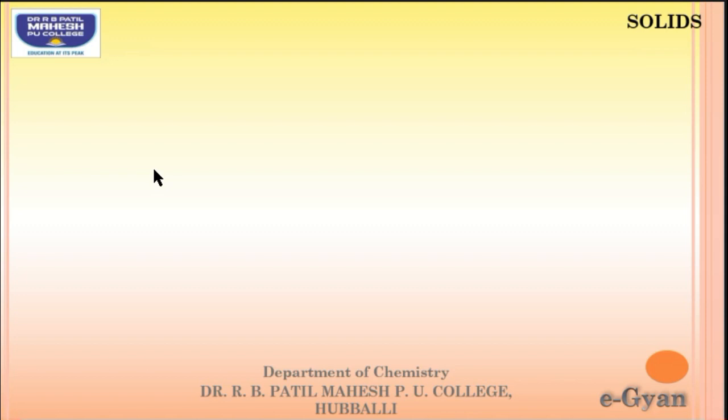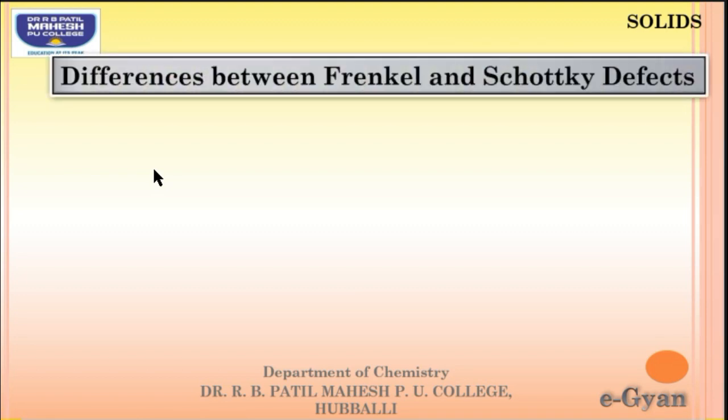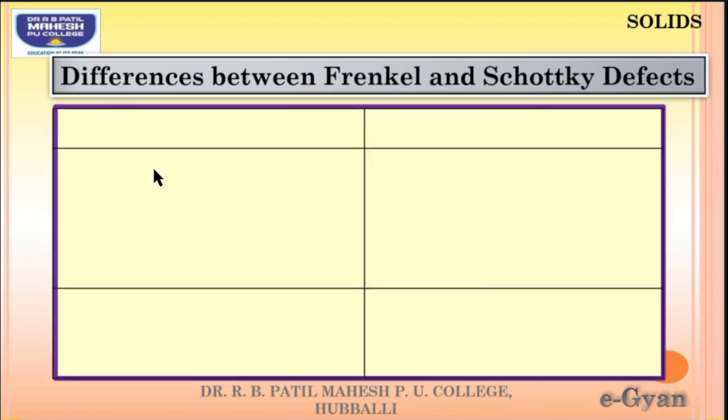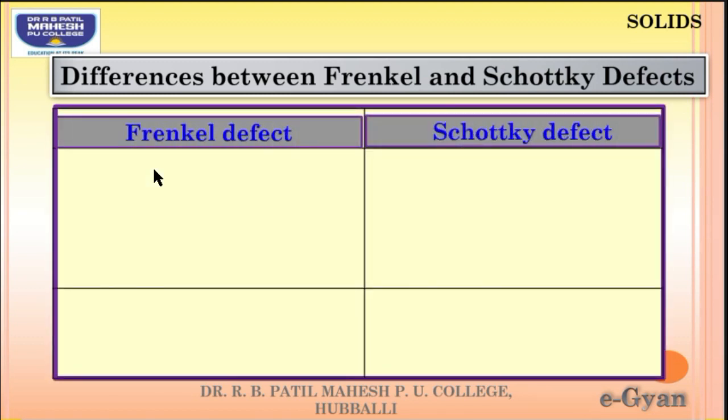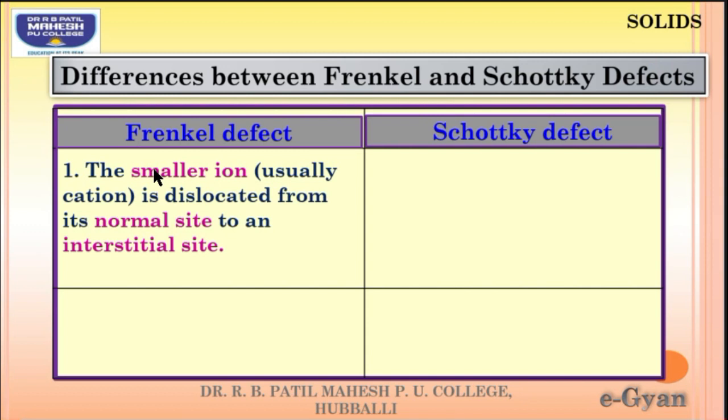Let us see the difference between Frenkel and Schottky defect. Very important question for 2 marks. Frenkel defect is formed mainly due to the smaller ions, that is usually cations, being dislocated from their normal site to an interstitial site.